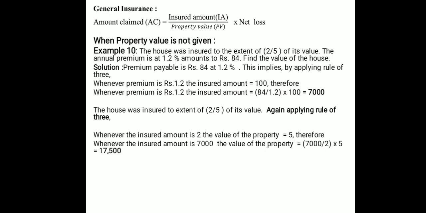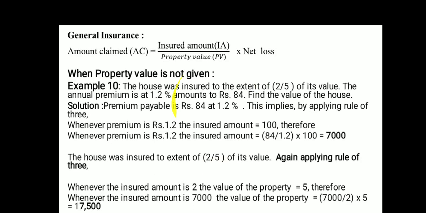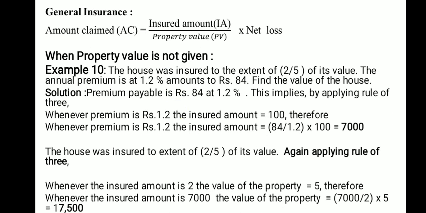Otherwise, you can't claim it. Once paid is off, so you can't claim that in future. That is the difference. So general insurance: amount claimed equal to insured amount divided by property value multiplied by net loss.